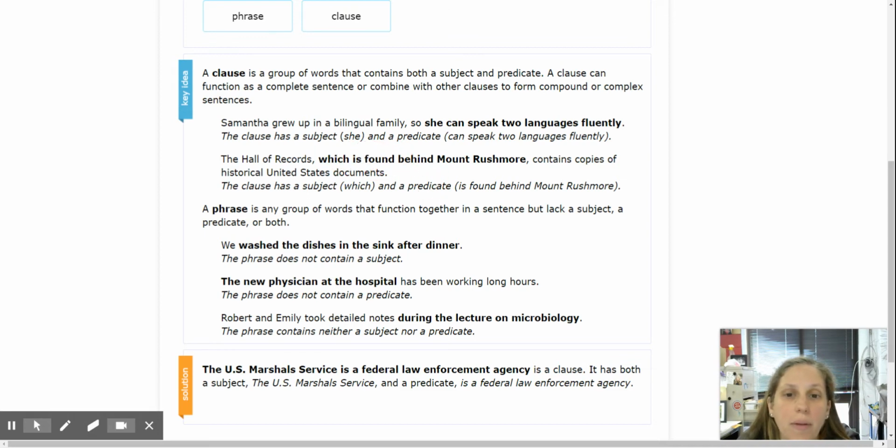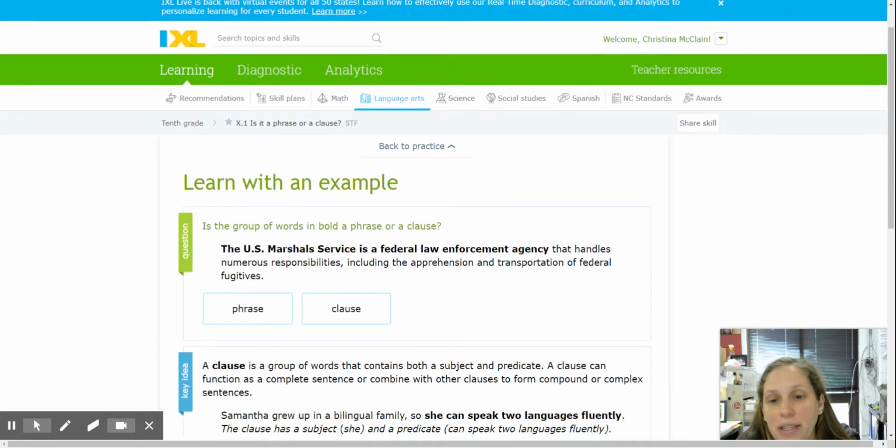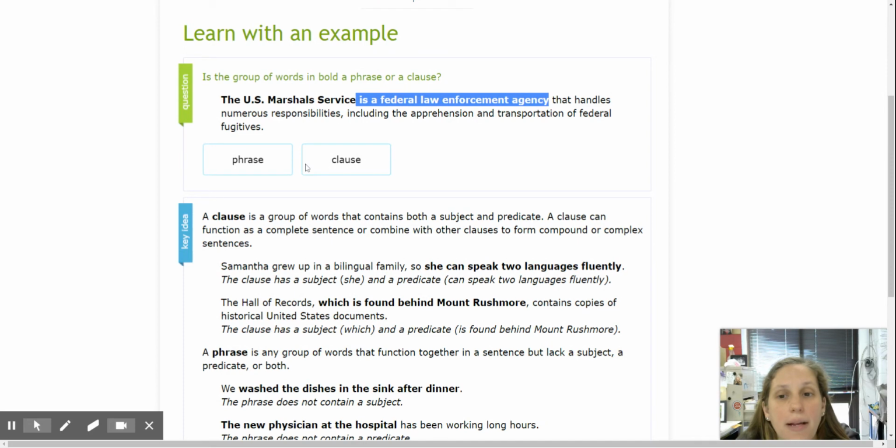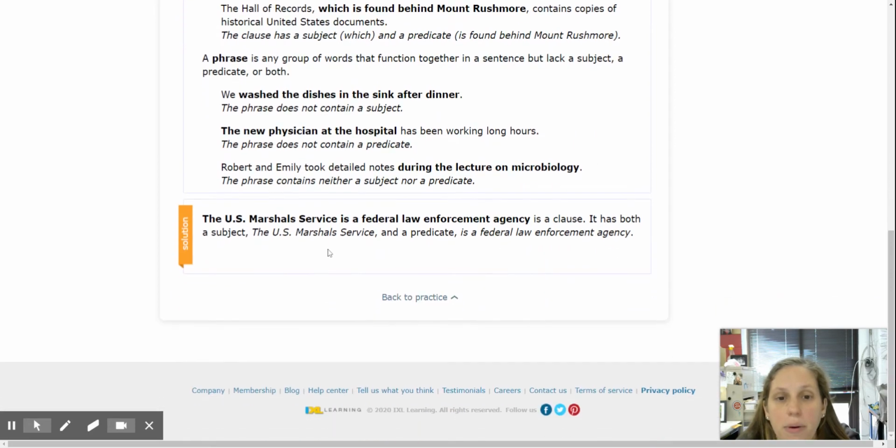It's my verb. And then my complete predicate would be is found behind Mount Rushmore. Goodness. So this one then, the U.S. Marshals is a federal law enforcement agency. So U.S. Marshal Service, subject, is a federal law enforcement agency, predicate. So that makes it a clause because it has both. Okay, it is a clause.